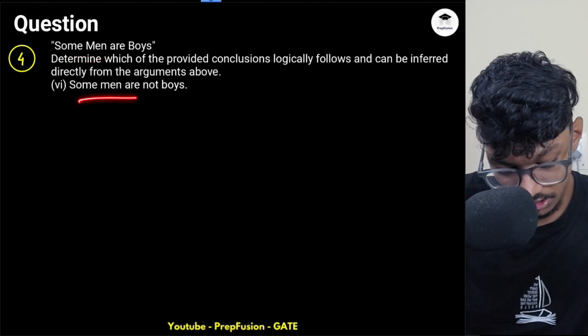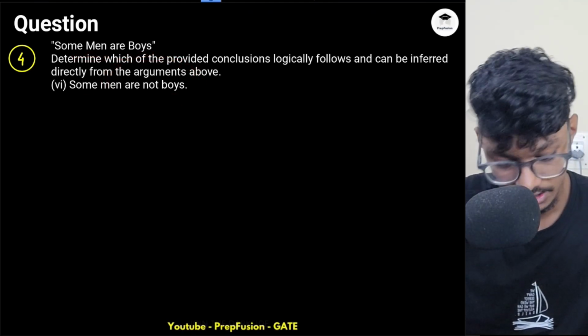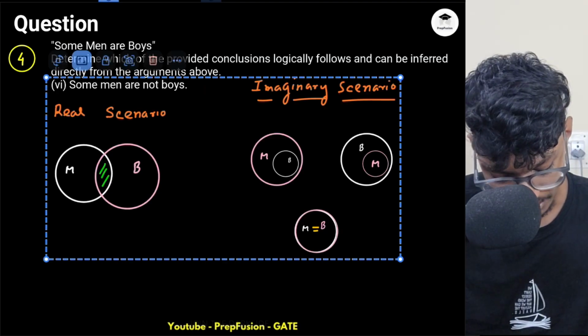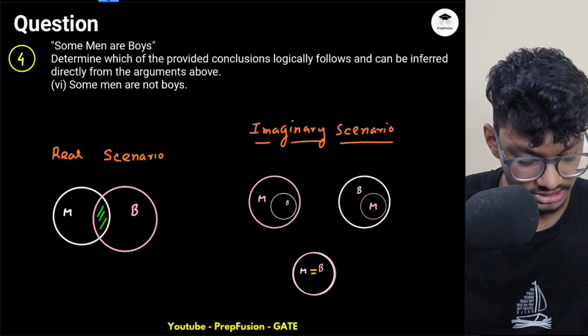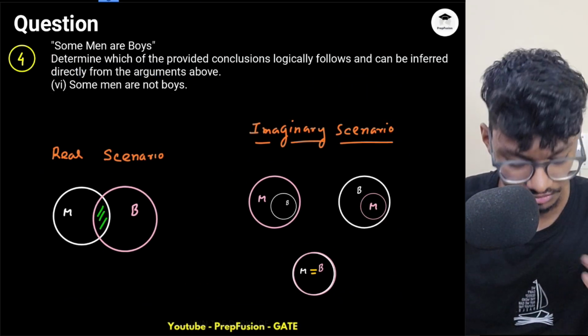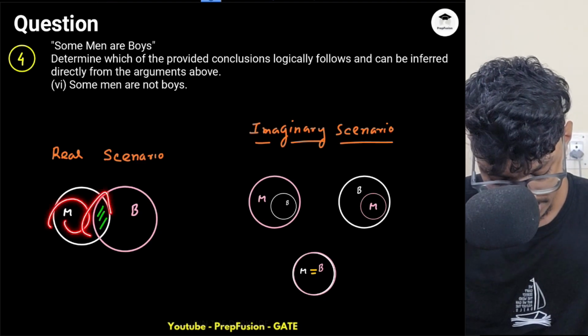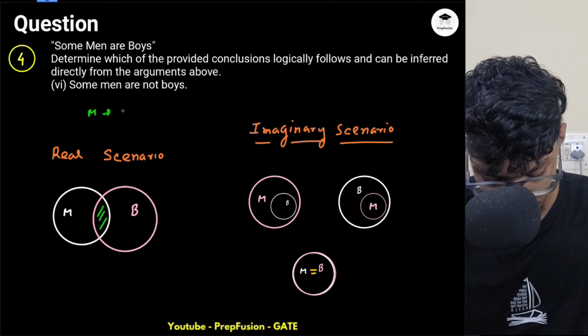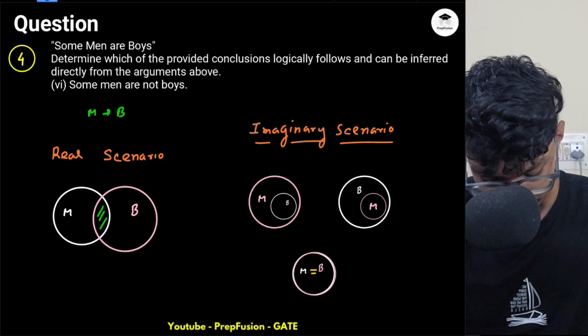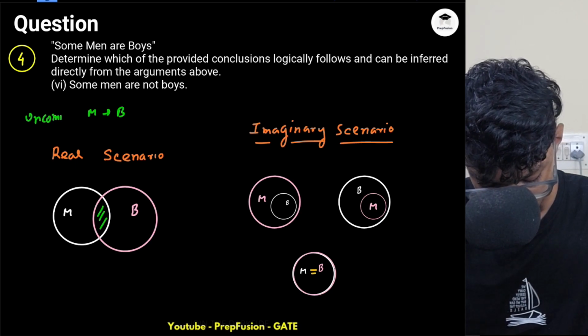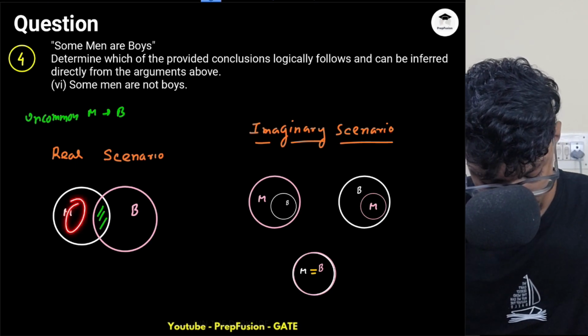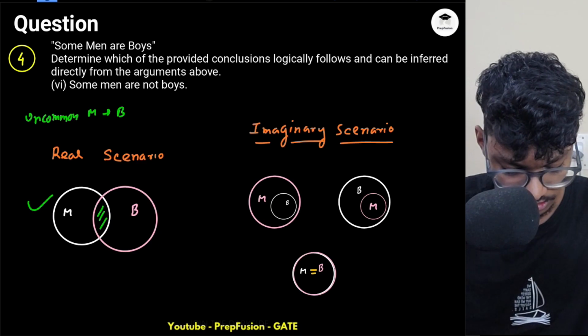Okay, let's come to this. Some men are not boys. So again, there will be a few pictures which will follow this. Men needs to have an uncommon region with boys. This region is the uncommon region. So it is following this picture. The conclusion is following this picture.